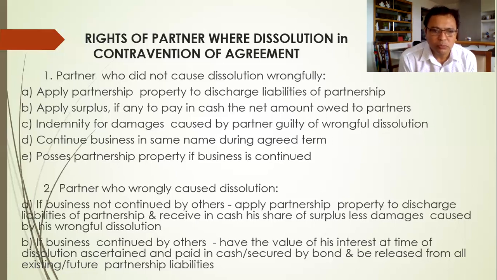So the share of that partner's interest will not be given to the partner, but will be used to pay for the bond. And the bond will only be released to existing and future partnership liabilities. Because for sure, the partnership will incur liabilities because of the wrongful dissolution, or the act of the partner violating the agreement of the partnership.